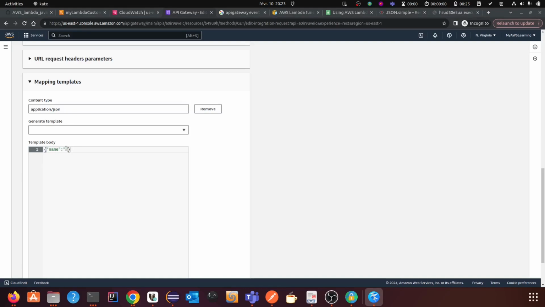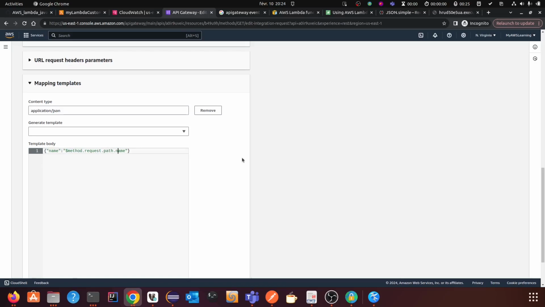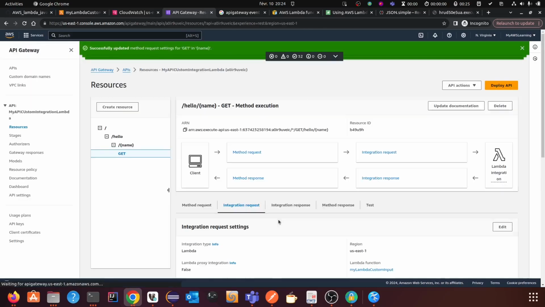As I have declared it as a path variable, I have to take it from the path. There is also a context object available in the VTL template language. If you want header information, you can get it from the header, or from the query path. But for the moment I will show you this one, because I have declared only one path variable. I will take it from the method object, method.request.path.name. Now let's save it.